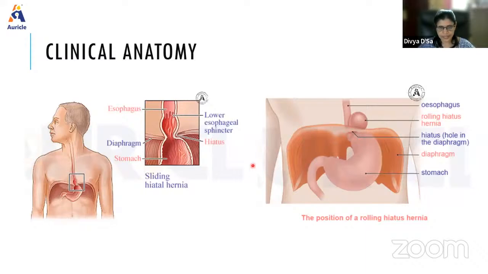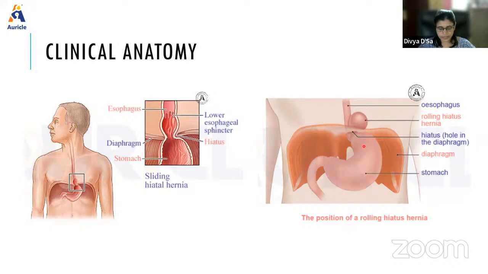Okay, so sliding hiatal hernia is more common and takes place when this gastroesophageal junction slides into the thorax through this lax opening. This is associated with regurgitation of acids from the stomach, and it appears like heartburn.